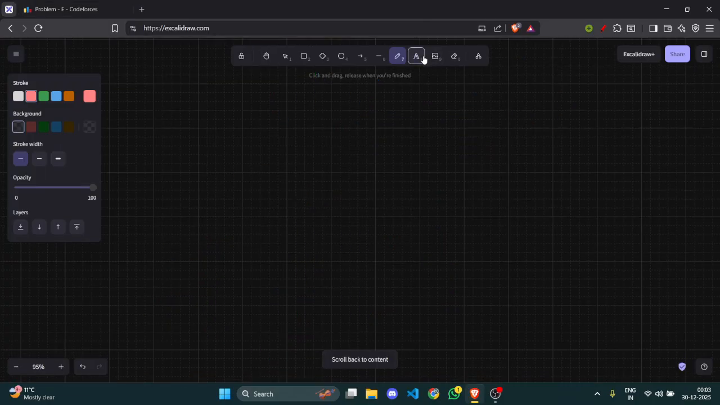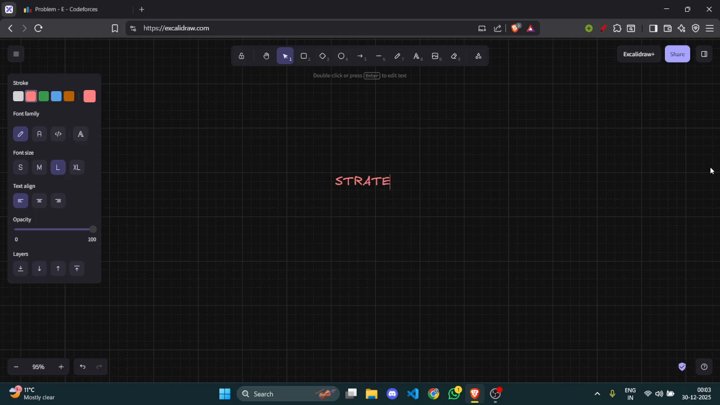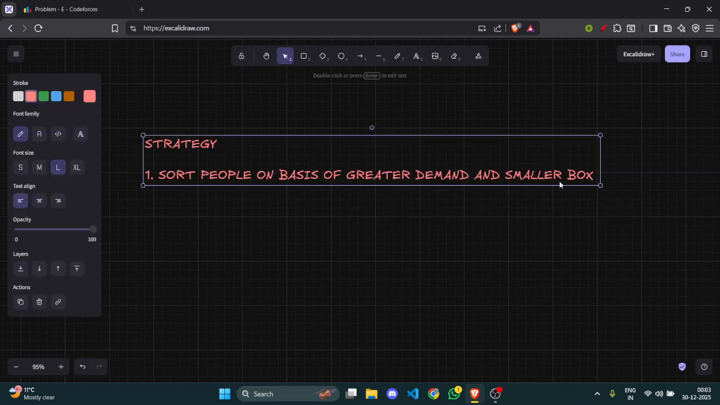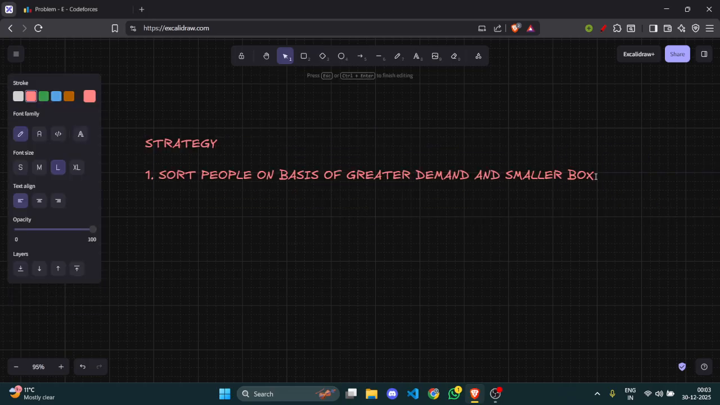So, repeating, what's our strategy here? Strategy: first, sort people on the basis of greater demand and smaller box first. People who have greater demand should come first, and if the demand is the same, then people who are demanding a smaller box should come first. Now, try to find their respective boxes. What are their respective boxes? Upper bound of xi.